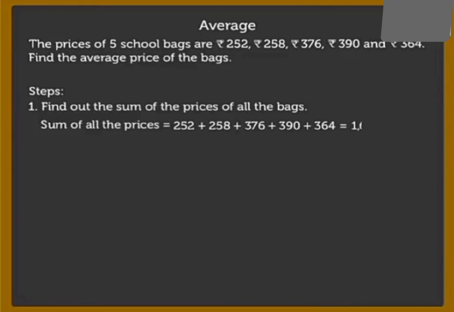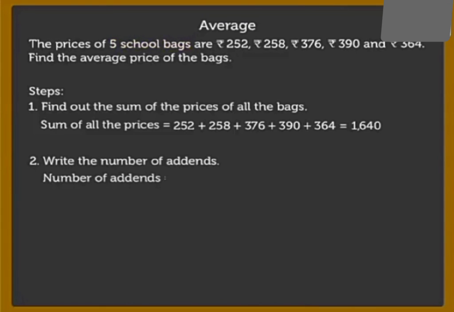So by adding all of them, I get the sum of 1640. Moving towards the next step. Step number 2 is to write the number of the addends, means prices of the bags. How many bags? 5 school bags. So the number of addends is equal to 5 bags.